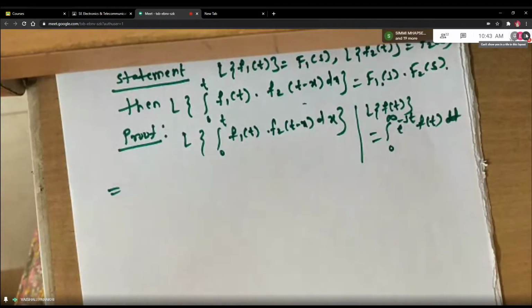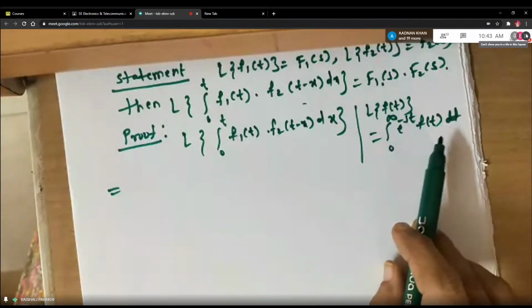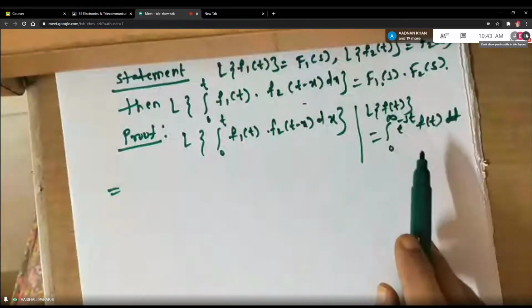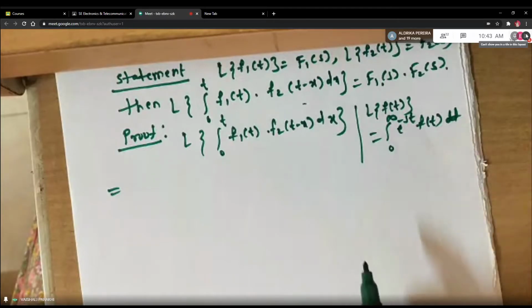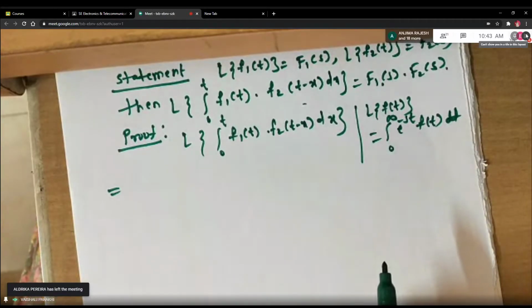So suppose you don't find some standard function in the chart. Then you have to say that the integral for that particular function, meaning when you replace f of t by that particular function, this whole integral does not exist. That's why Laplace transform for that particular function does not exist. That is called the existence property of Laplace transform.